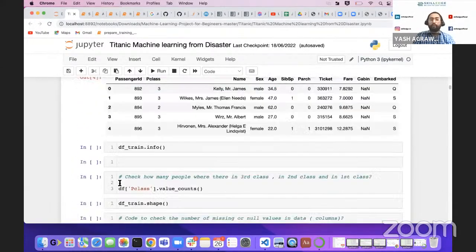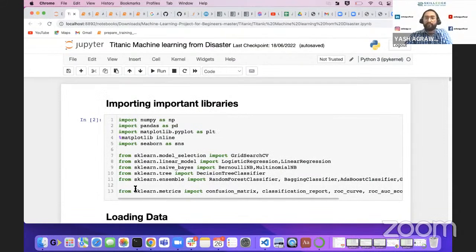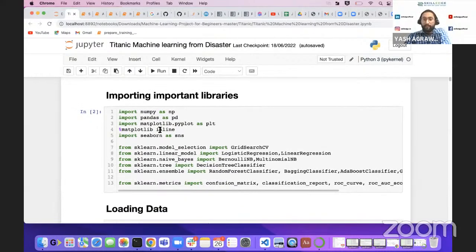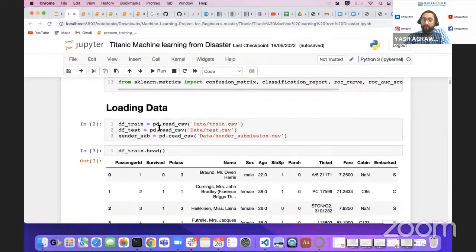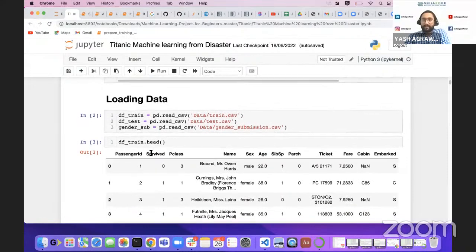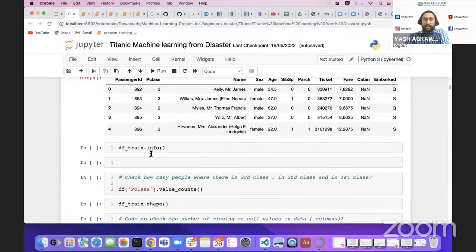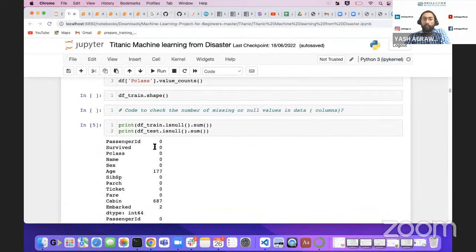We will now have a recap of what we did. First, we identified the business problem: will we survive if we travel on the Titanic next time? Where we have to start, how much we have to pay, and what our chances are. Now with this model, we will be able to identify that. First, we imported the important libraries. Then we loaded your data, and we looked at the data parts. After that, we checked how many values we are missing.